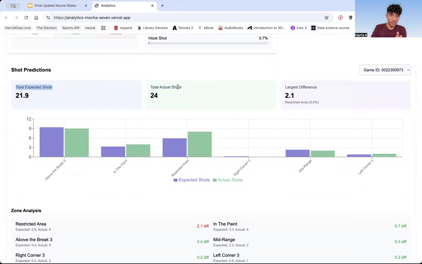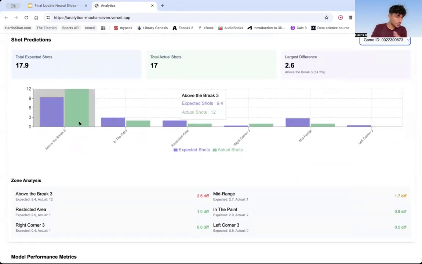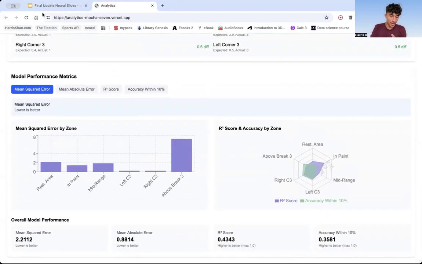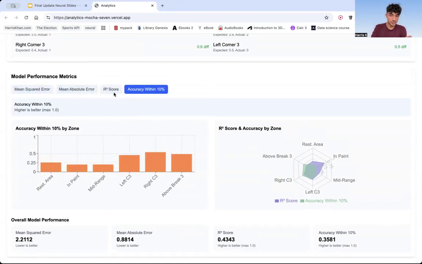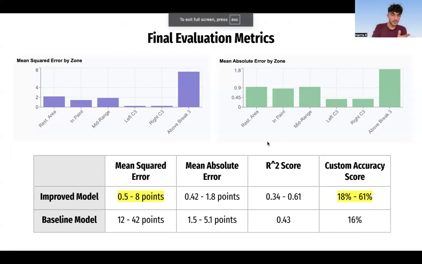But to go back and take a look at this, our results show that our improved model was a huge leap forward. If you convert the shot zone to points, we were within 8 points, which is a huge improvement from the 42 points that we were off. And another big thing is that in our custom accuracy score, only one of the models had an 18% accuracy, but all of the other ones were in the high 60s, 70s. And so yeah, extremely performant and a huge improvement from our last model.